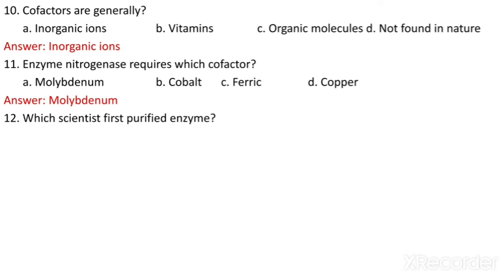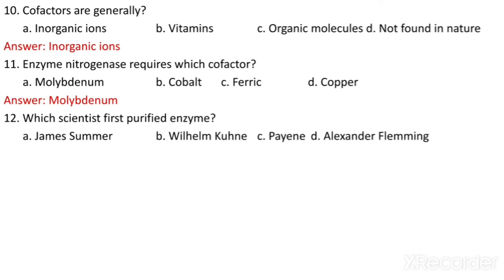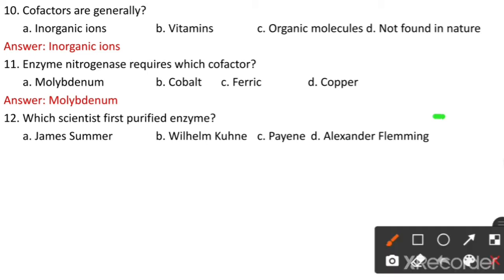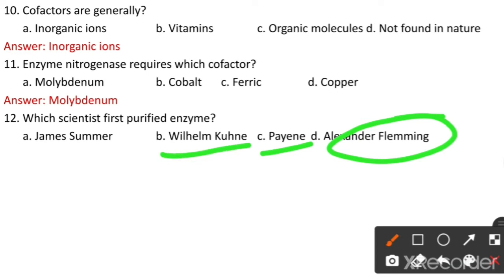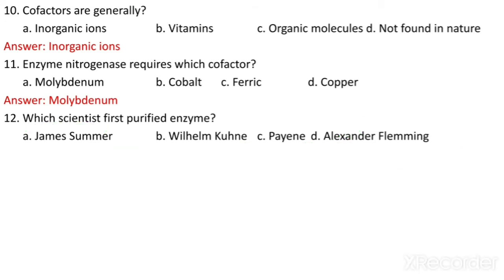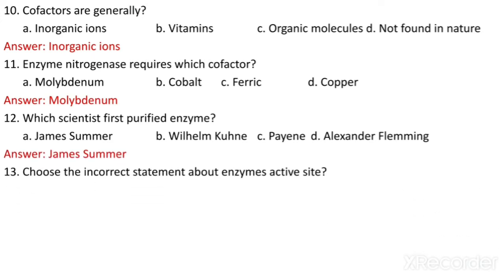Which scientist first purified an enzyme? James Sumner, Wilhelm Kuhne, Payne and Alexander Fleming. Now see here, Alexander Fleming is related to the penicillin discovery, so there is no relation between the purification of enzyme and Alexander. Payne is also not there. Wilhelm Kuhne coined the term enzyme. So answer is James Sumner. Who first purified the enzymes? James Sumner.